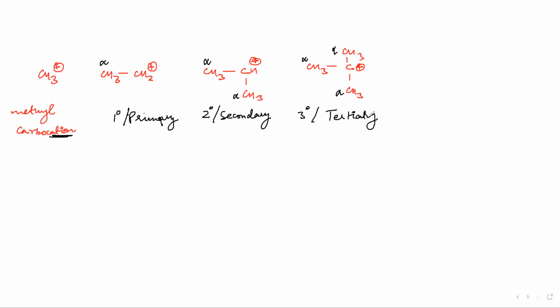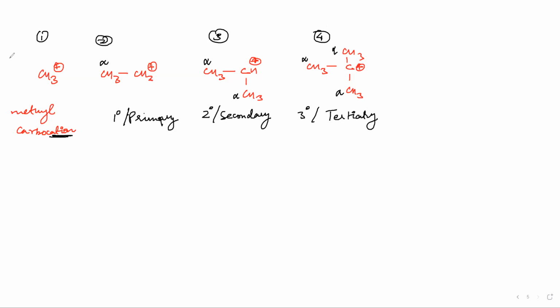Now, which is more stable here? Which is the most stable? What do you think? CH3, 1, 2 or 3? I'm writing 1, 2, 3, 4. You are saying 1 is most stable.